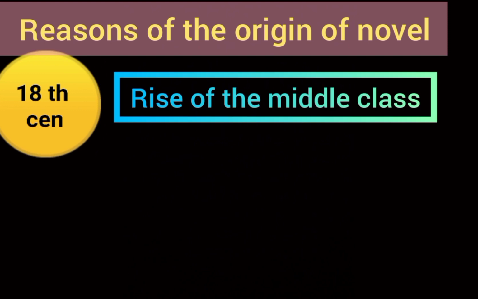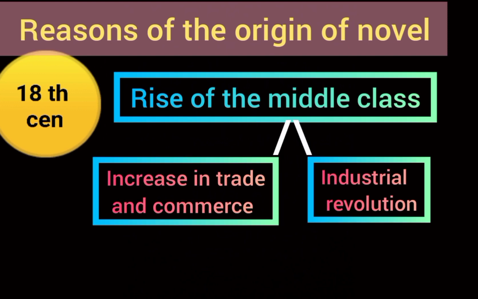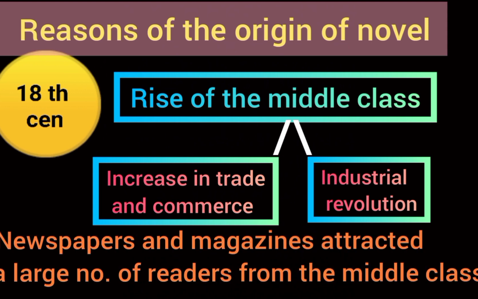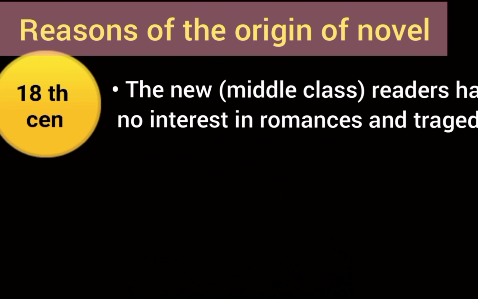Let us see the reasons of the origin of novel. In 18th century, there was the rise of the middle class due to the increase in trade and commerce and also because of Industrial Revolution. This was a newly educated class. In 18th century, the newspapers and magazines attracted a large number of readers from the middle class. These middle class people were new readers. These new readers had no interest in romances and tragedies.